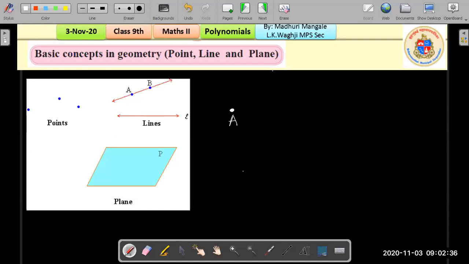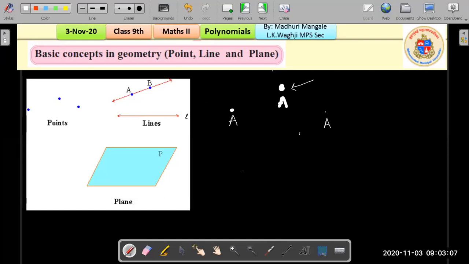Let's name it as point A, and likewise I can draw a bigger dot. This is also A, okay, and I can also draw a point size dot, just a dot. That is also A. So we cannot define a point by its size. It can be a pinpoint or it can be a point like this. Are you all getting? So point is a very basic concept, okay?